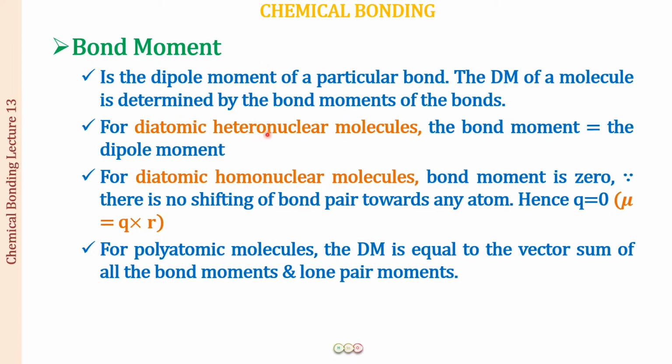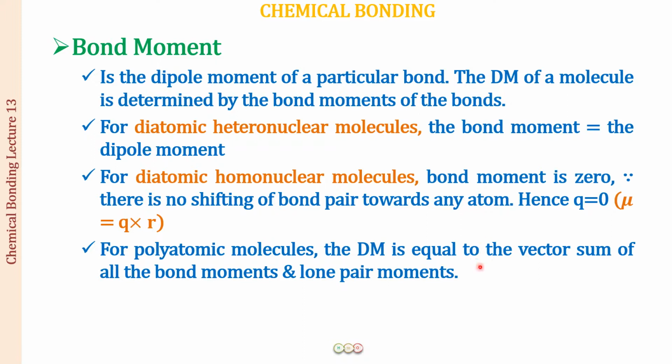For a diatomic heteronuclear molecule, the bond moment will be equal to the dipole moment because there is just one bond. For diatomic homonuclear molecules, the bond moment is going to be 0 because there is no shifting of the bond pair towards any atom, and as Q is going to be 0, the dipole moment, which is a product of Q into R, will be 0.